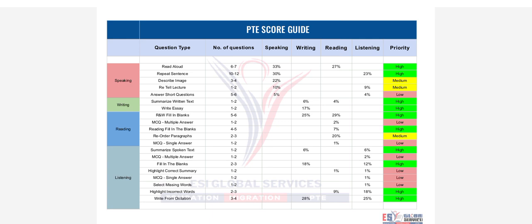The last question in this PTE is write from dictation. There are 3 to 4 questions and 28% marks distributed in writing and 25% marks distributed in listening. So that's all about the PTE marks distribution part.